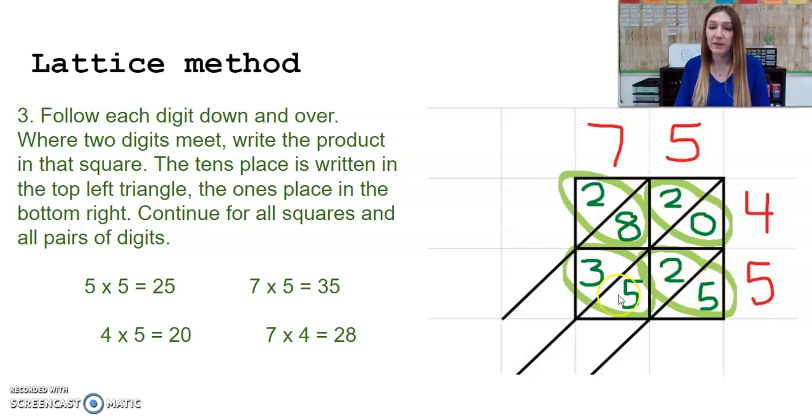Now we've multiplied the 5. We're going to multiply the 7. So 7 times 4 and 7 times 5. 7 times 4 gives me a product of 28. 2 tens, 8 ones. 7 times 5 gives me a product of 35. 3 tens, 5 ones.